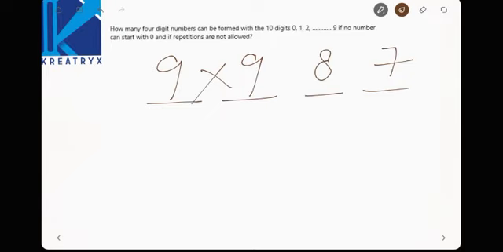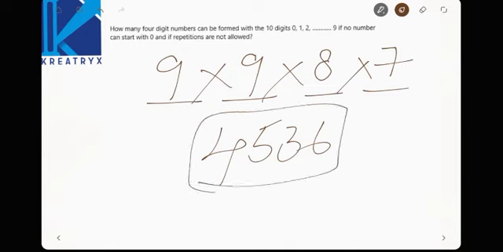Multiply this, and that will be your answer. 9 into 9 is 81, into 8 will be 648, into 7 will be 4536. So totally 4536 four-digit numbers can be formed without repetition.